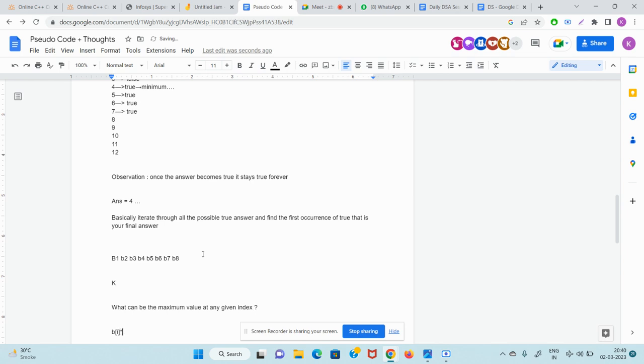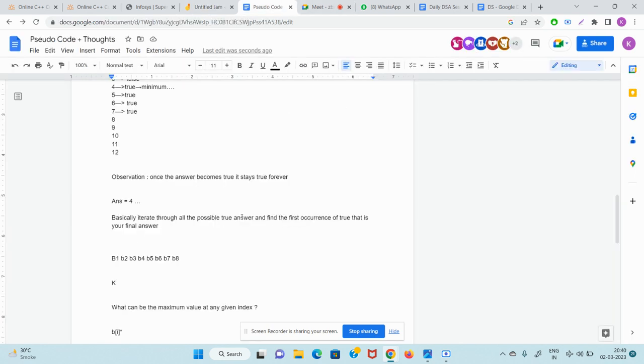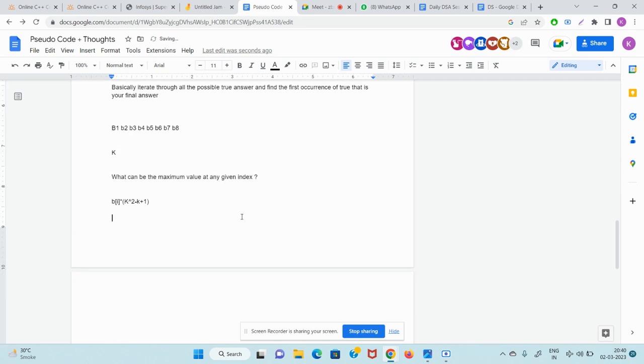At any given index, the answer will be B of I into, let's say you divide, what do you do now? You have a capital K, right? You give all other parts 0 and one single part you give capital K. So what will happen? B of I into K square minus K plus 1. So how to maximize this? B of I should be the maximum of all the B numbers. So maximum of B of I into K square minus K plus 1 is the maximum possible value. Let me write it as highest.